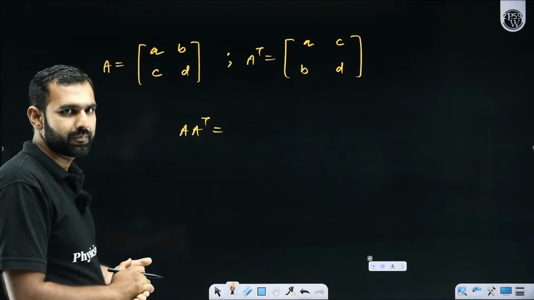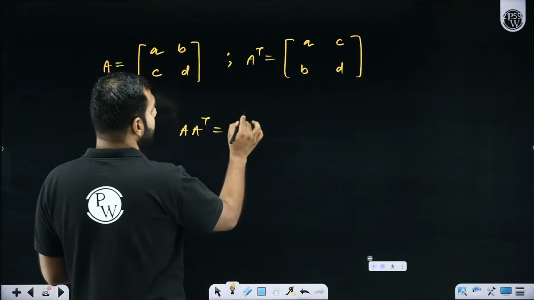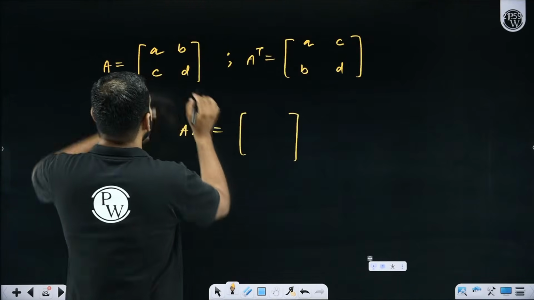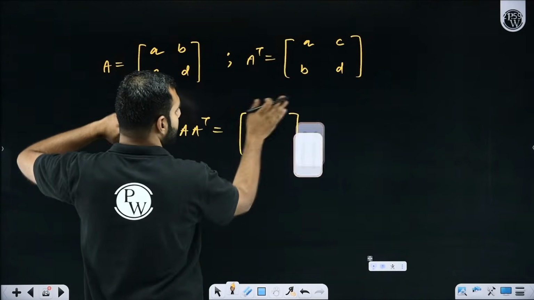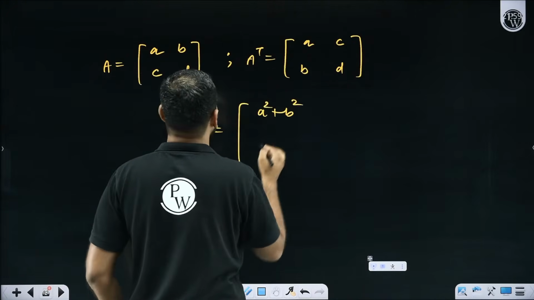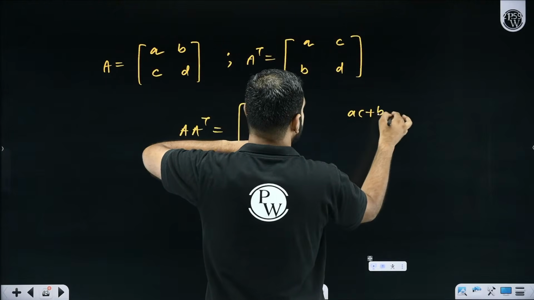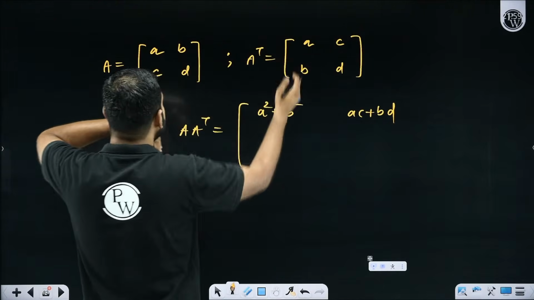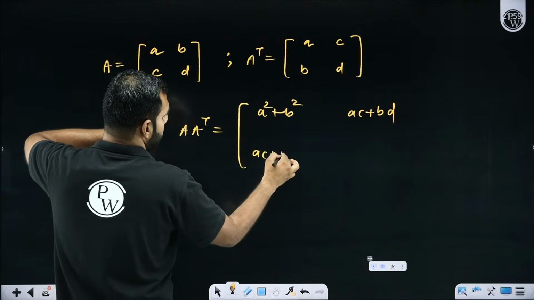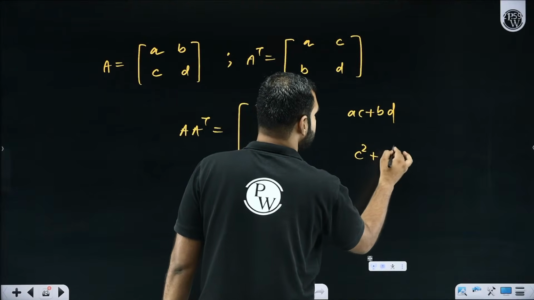Now, here we are, A A transpose. If I multiply this with this, (a, b) with (a, b), that gives you a square plus b square, yes or no? This (a, b) with (c, d) gives you ac plus bd. Then this (c, d) with this (a, b) is again ac plus bd. This (c, d) with this (c, d) is c square plus d square.